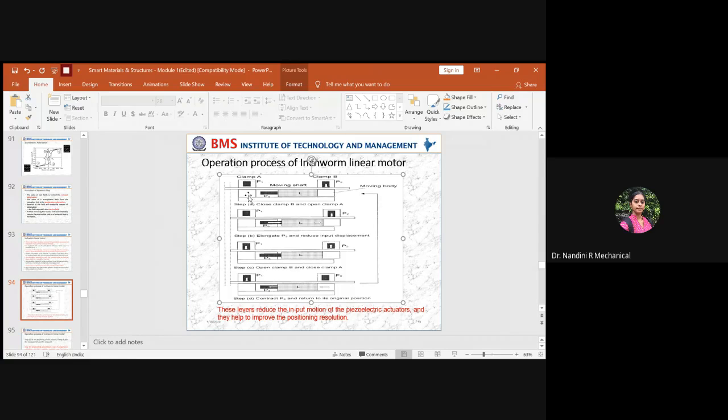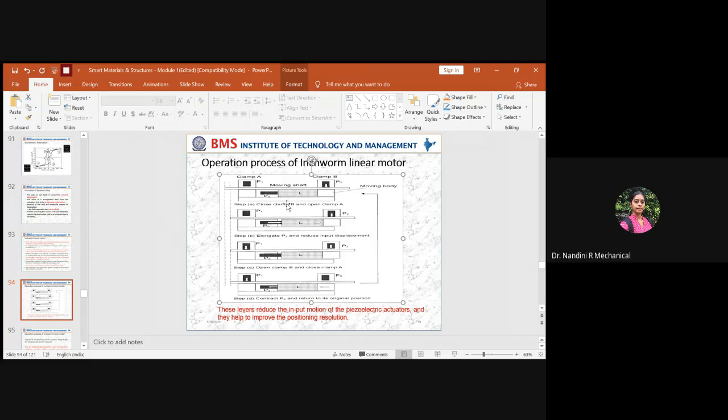Clamp A will have a patch of piezoelectric material which is P1, and clamp B will have another patch which is P2. Along with that, you will have a moving body. Across the moving body, you will have one more patch of piezoelectric stack. This is how it looks, and later we have to see how it operates.